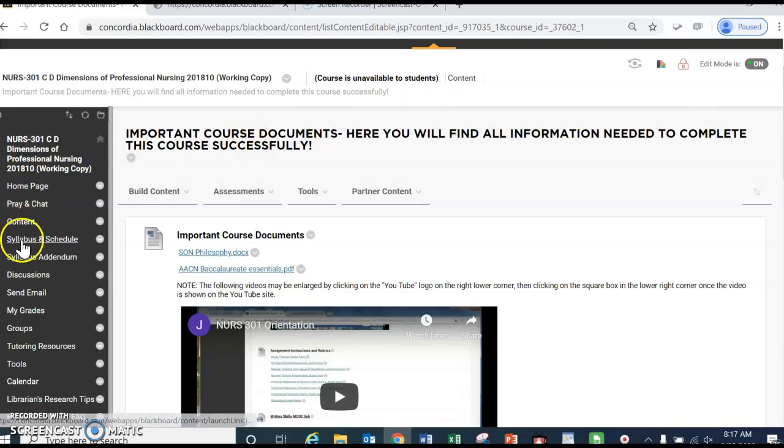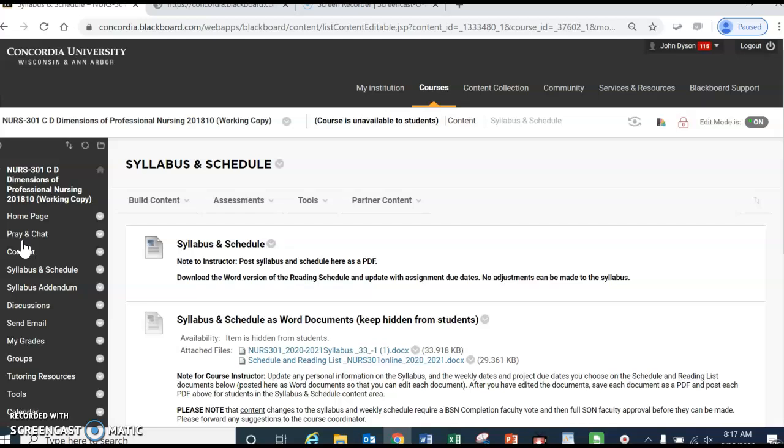Also, you'll be able to get to your syllabus and your schedule by clicking on the syllabus and schedule. And it'll actually post on the upper half where it says to post it as a PDF. You'll have access to both of those. There are some things that we as instructors also have available to bring from one part to the other so that we can update. I just finished updating your syllabus for this semester, so that's why you don't see it in place yet, but it will be there when the course opens.